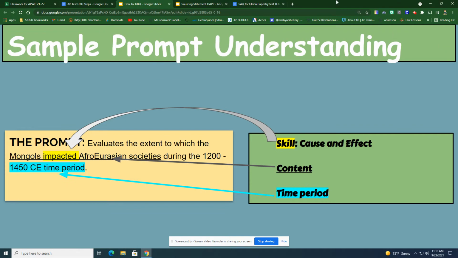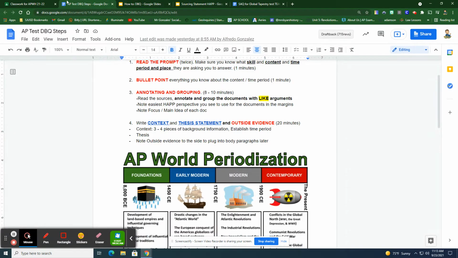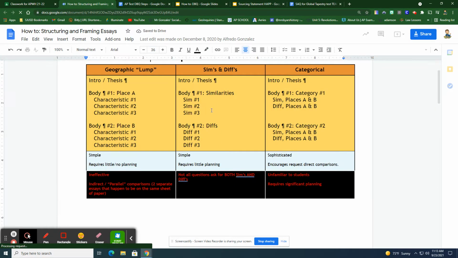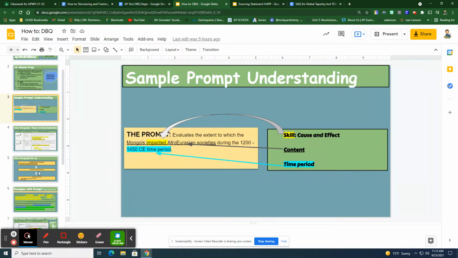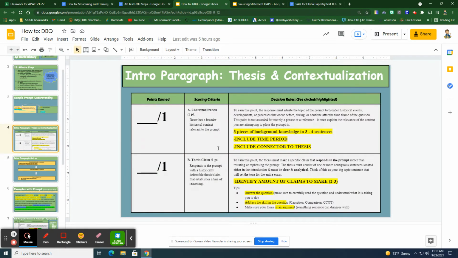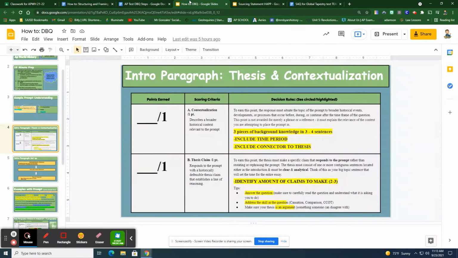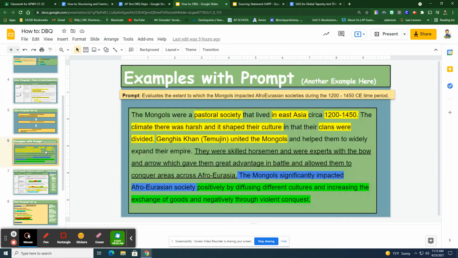And if we're ever confused on how to set up those bodies, again, we go to this handout right here from yesterday's video. These graphs all show you the different frames and ways to set up your body paragraphs depending on the skill you decide. So that's after that. After that, we go ahead and analyze our documents. We group them between both of our arguments. We write our thesis. We write our context statement. But again, follow the steps here, and if you follow these, you'll be good. Let's go back here. Okay, that was an example that we went over in class and in yesterday's video.